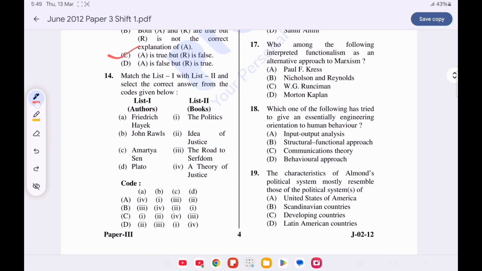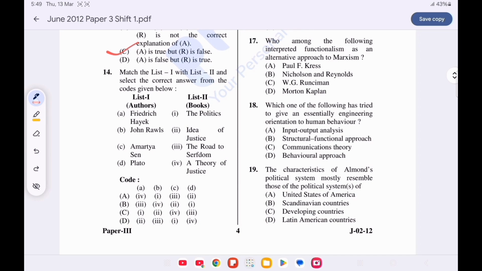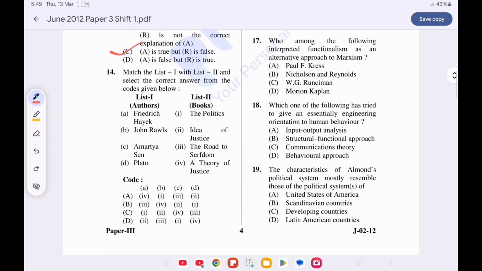Question number 14. Match list 1 with list 2 and select the correct answer from the code given below. List 1 is authors and list 2 is their books. Option B is correct. Frederick Hayek is The Road to Serfdom. John Rawls, A Theory of Justice. Amartya Sen, Idea of Justice, and Plato, The Politics.